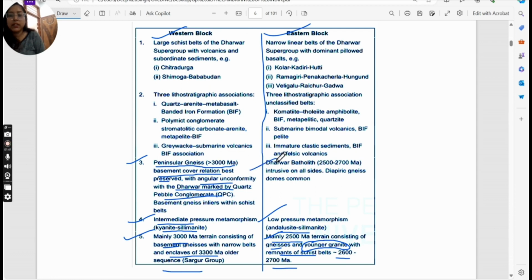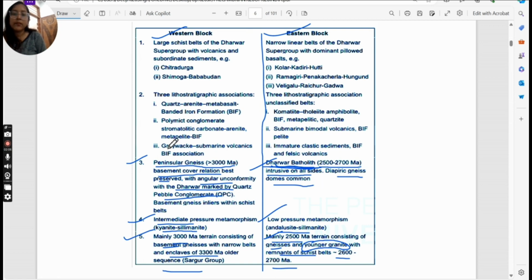And in the eastern part, you will get more granites, so you will get huge igneous rocks in the form of batholiths. Dharwar batholiths will be there, which are of 2500 to 2700 million years ago age, and they are intrusive on all sides. And you will also see the diapiric gneiss domes here.